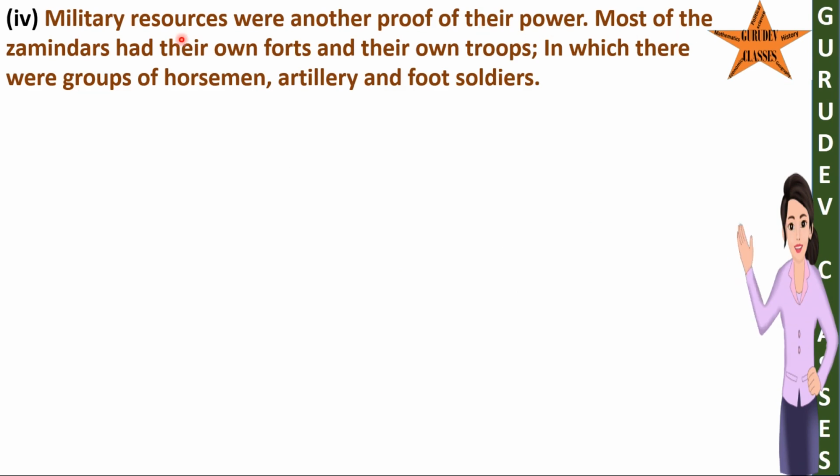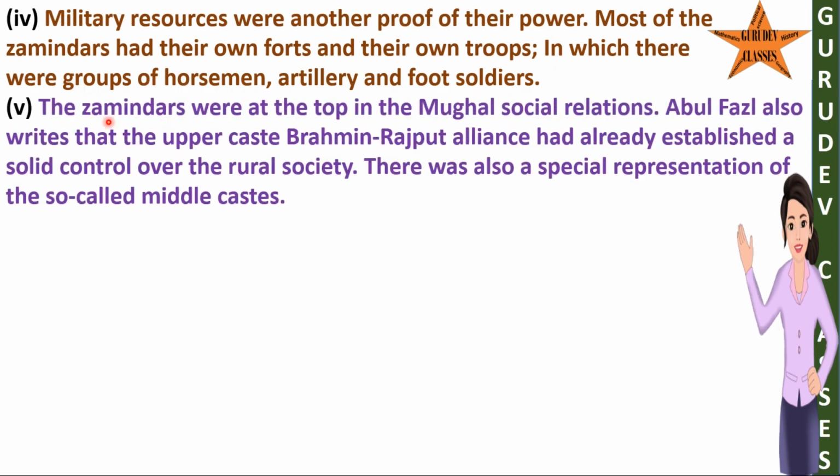Most of the zamindars had their own forts and their own troops, in which there were groups of horsemen, artillery and foot soldiers. 5. The Zamindars were at the top in the Mughal social relations. Abul Fazl also writes that the upper caste Brahmin-Rajput alliance had already established a solid control over the rural society. There was also a special representation of the so-called middle castes.